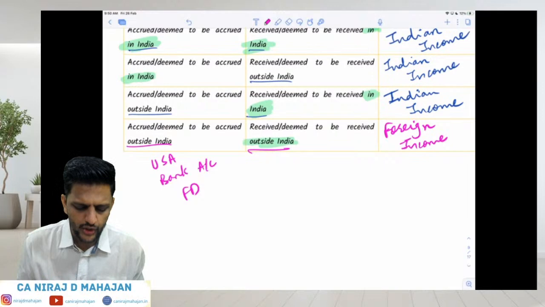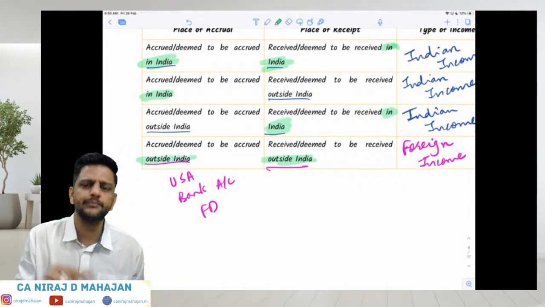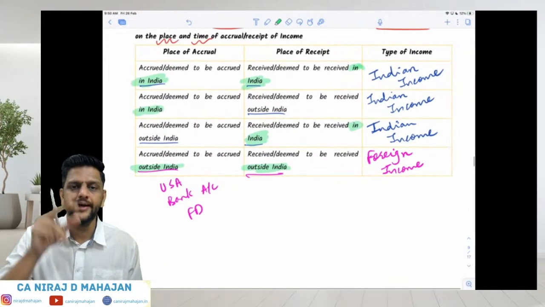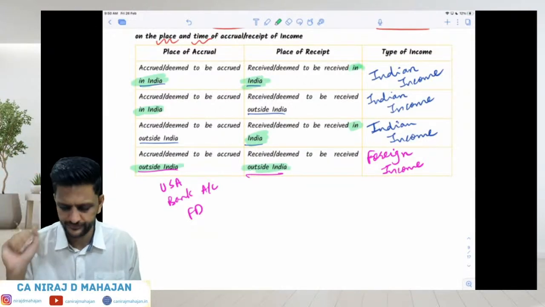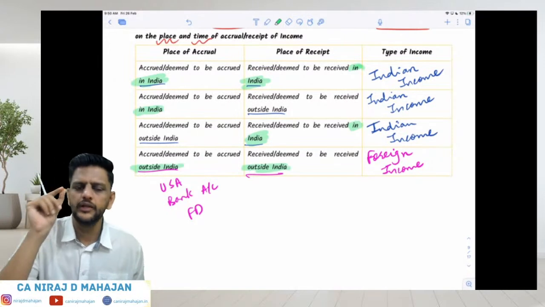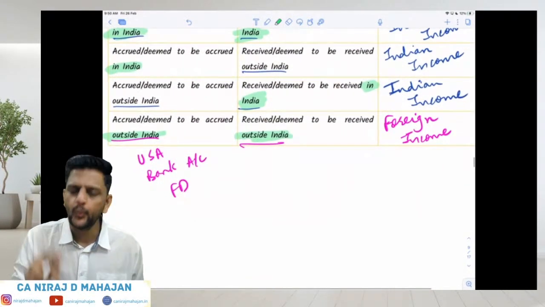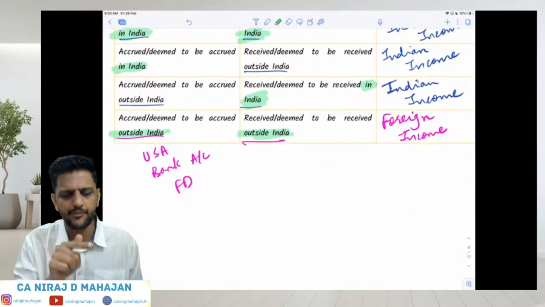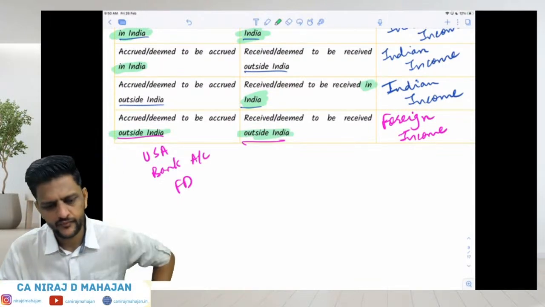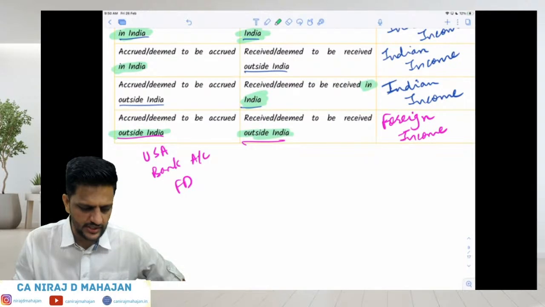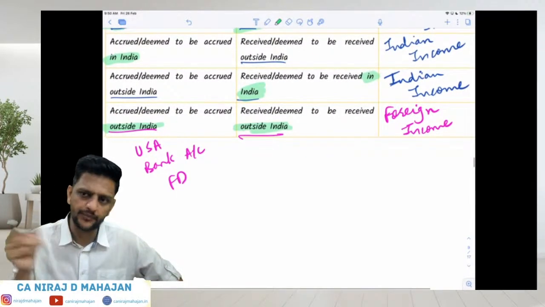Understood or not? So can I simply say, if the source as well as receipt of income is outside India, it becomes foreign income. Now, another question let me ask you quickly. Which foreign income, or for which type of assessee, individual, is even foreign income taxed in India?